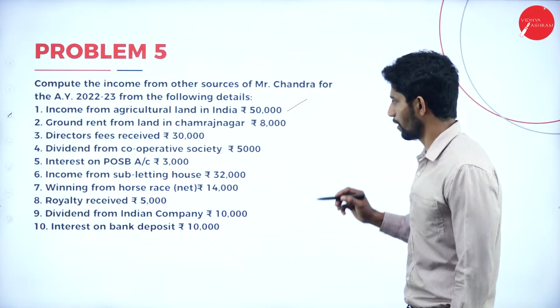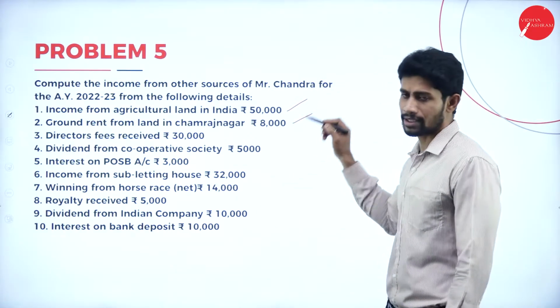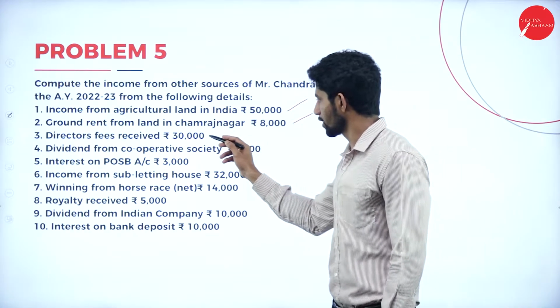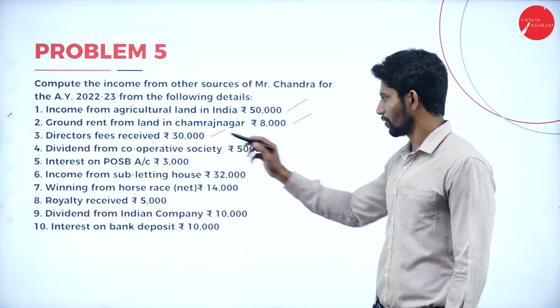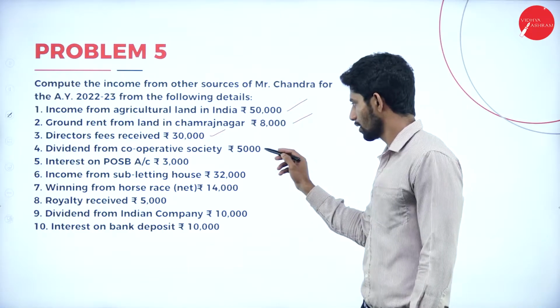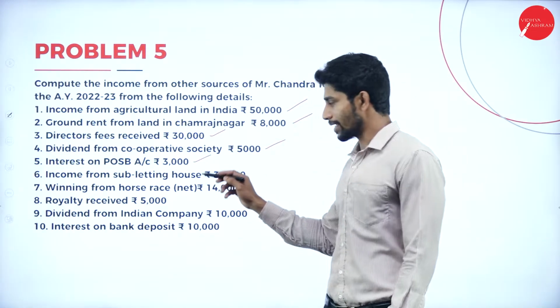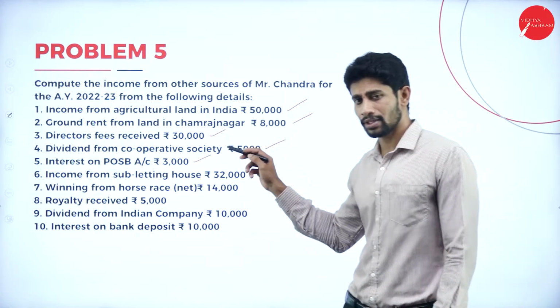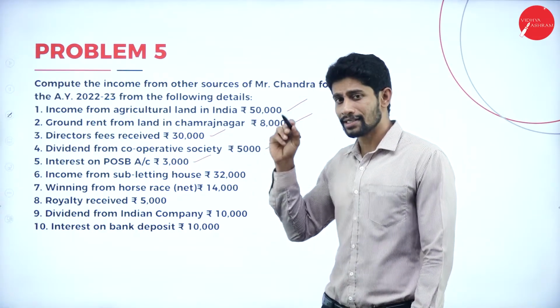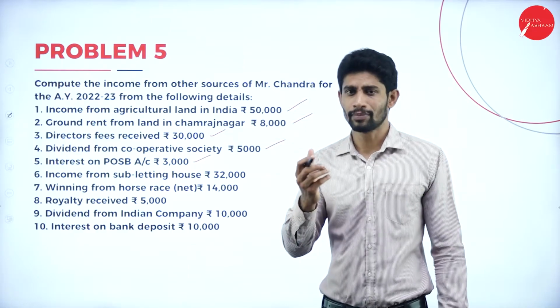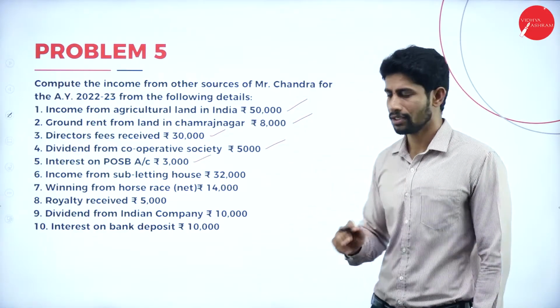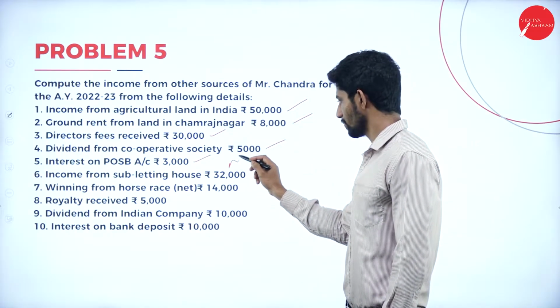Ground rent from land in Chamarajnagar, this is taxable. Next, director's fees, taxable. Dividend from cooperative society, taxable. Next, interest on POSB, taxable, but the value the assessee is receiving is lesser than the deductible value of 3,500, so it is nil.